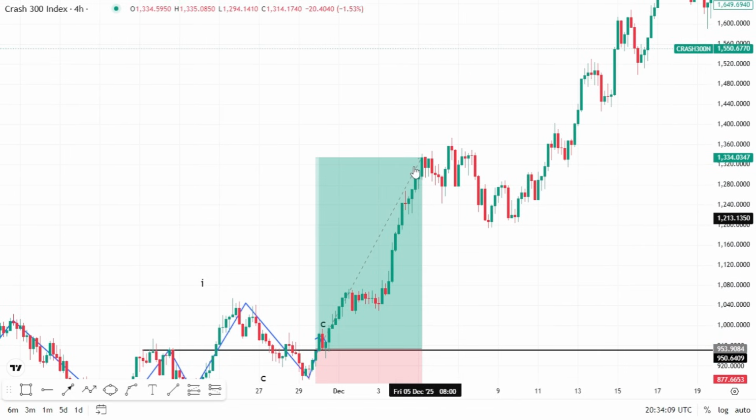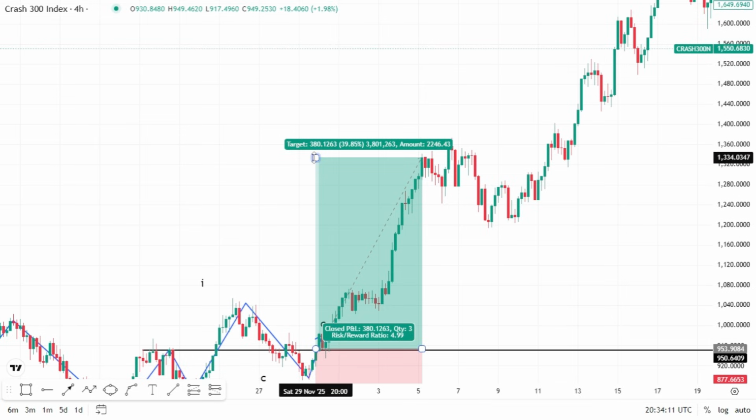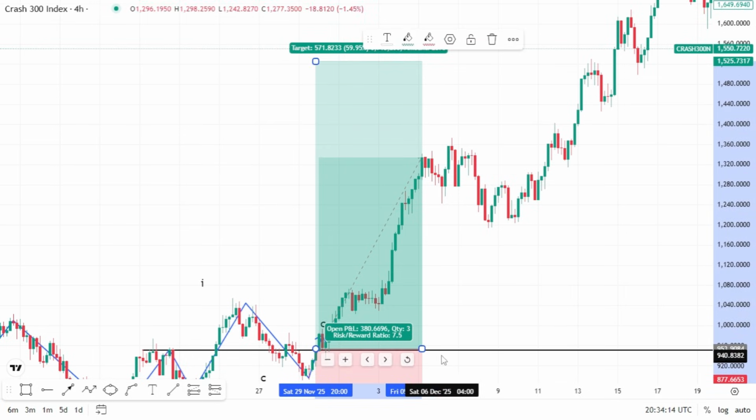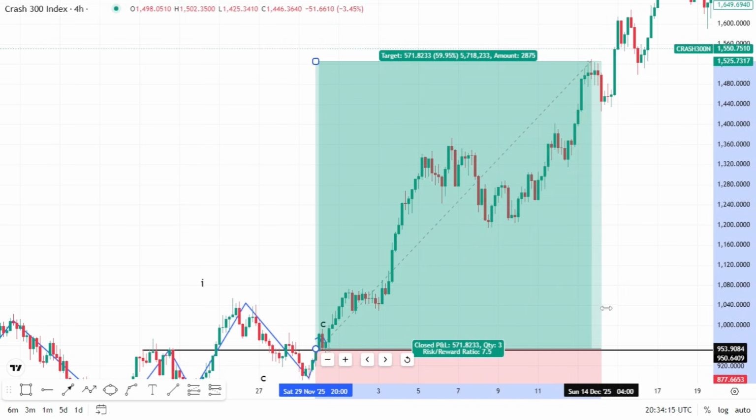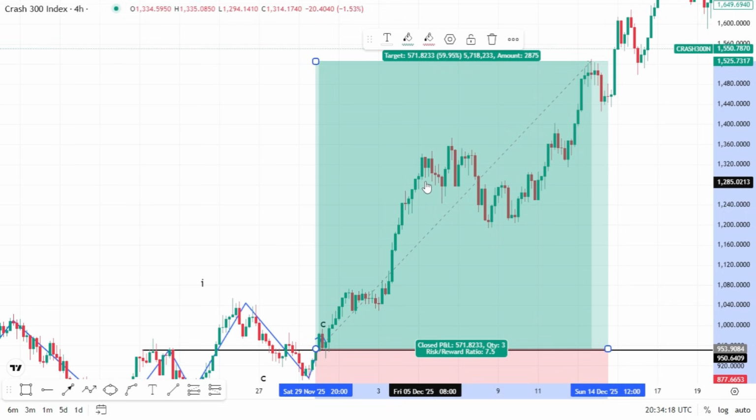The reason is because I love swing trading. I love holding it for days. I will still hold more because there's no sign of reversal here. The market is still doing the same, breaking highs here. Look at this place: it broke low, it gave you indication, went on a correction, but did not give you continuation. That is why you just hold more, because it did not give you continuation.